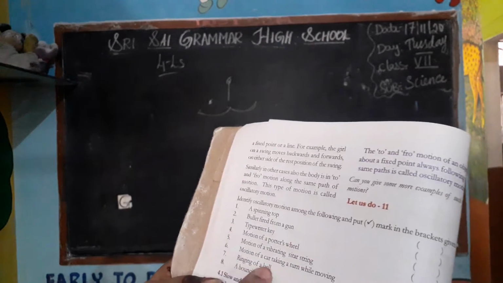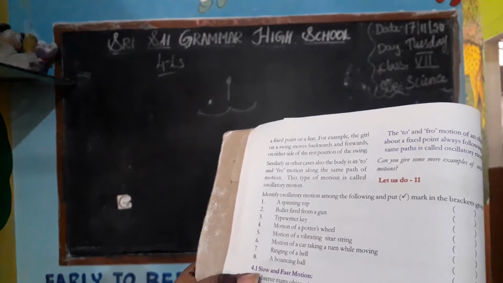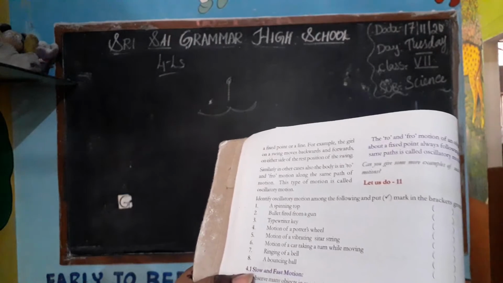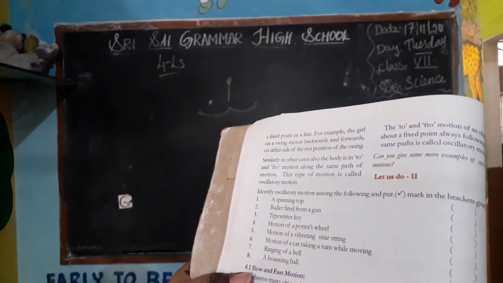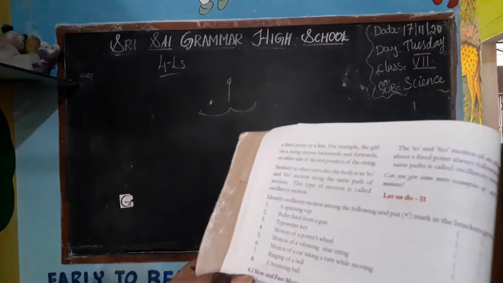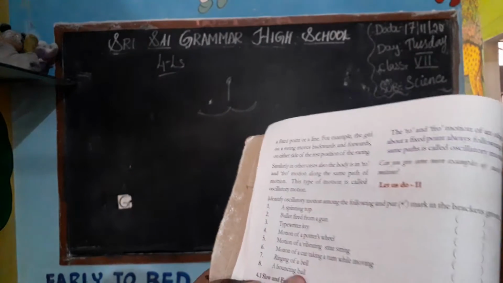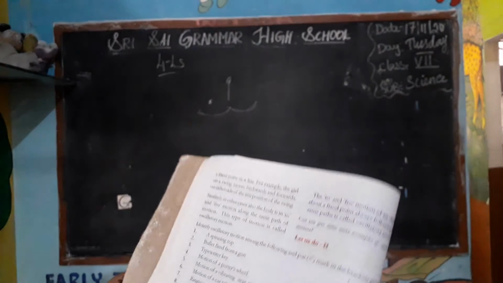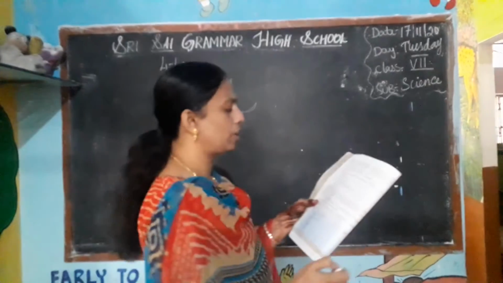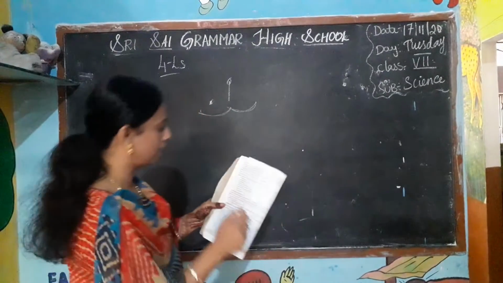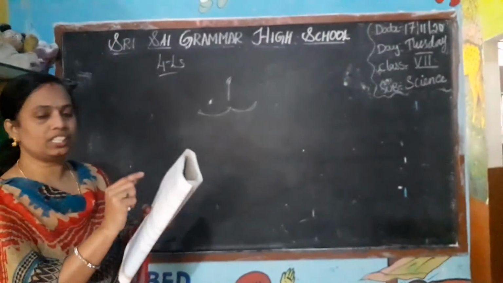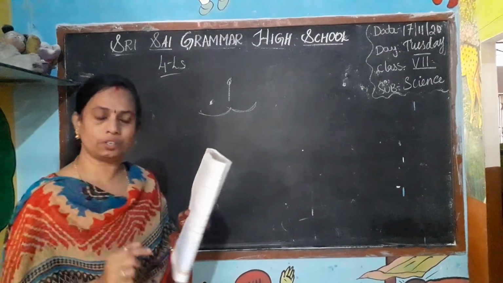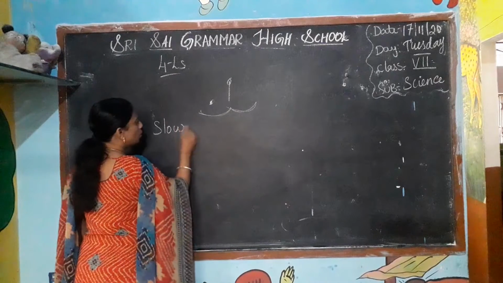Ringing of a bell. Yes, it is oscillatory, moving here and there. A bouncing ball. It is oscillatory. So they have given some examples and you have to find out which one is oscillatory and tick it here. And also we have to compare the slow and fast.